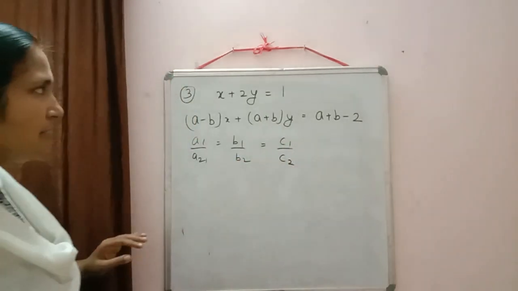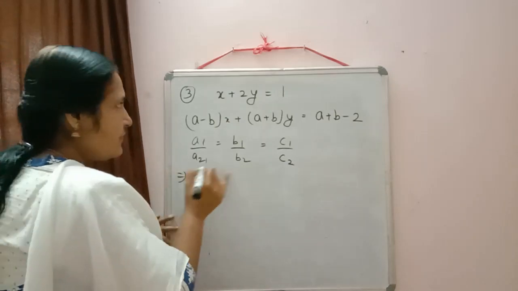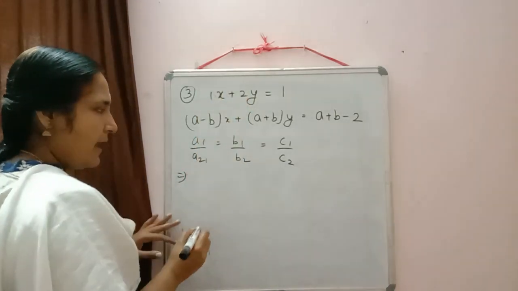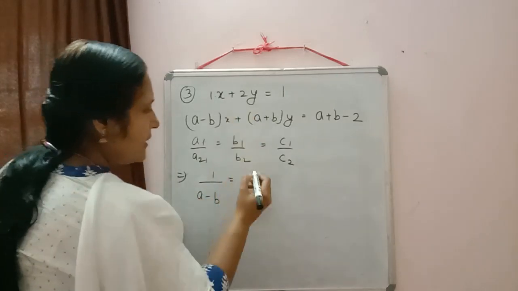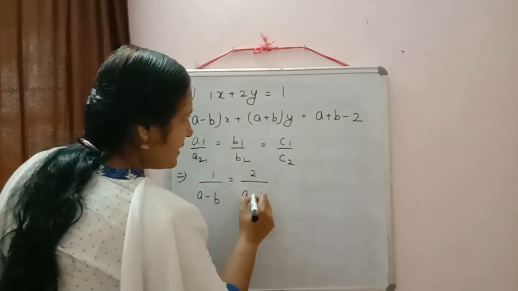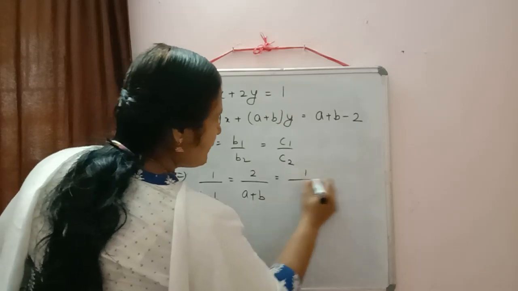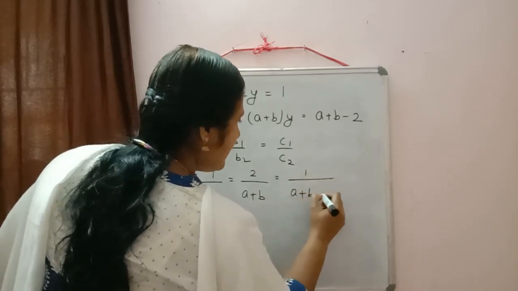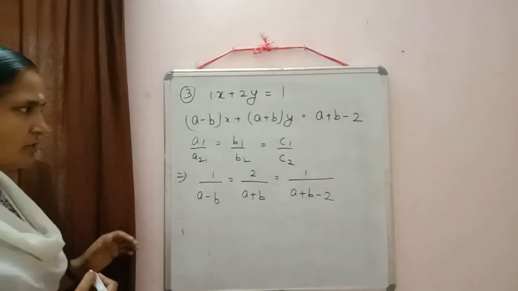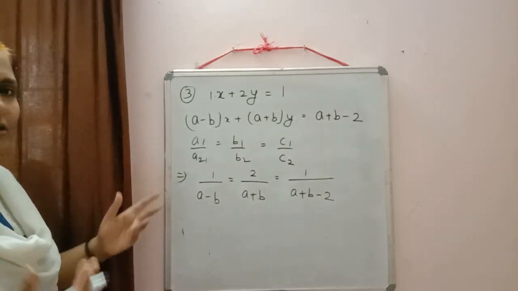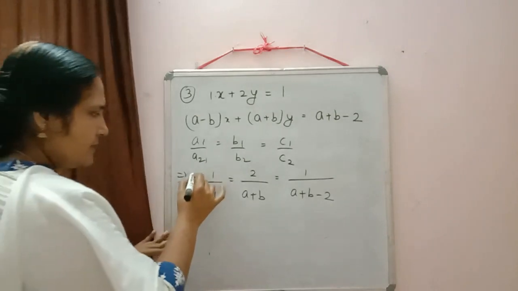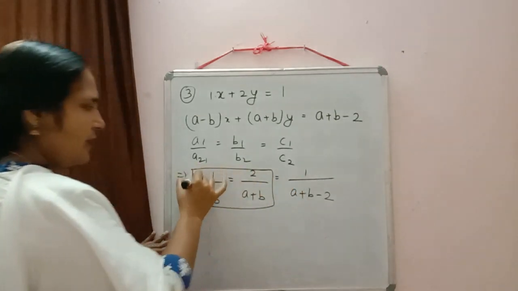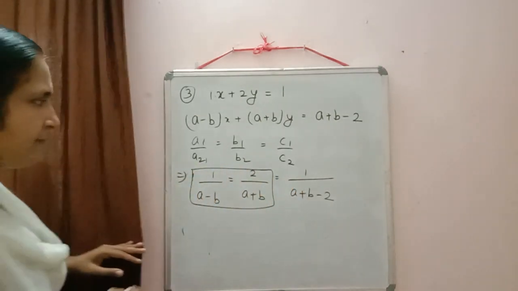Now substitute the values. What is the coefficient of x? If nothing is there, we have 1. So 1 by (a minus b) is equal to 2 by (a plus b) is equal to 1 by (a plus b minus 2). Whatever you equate, your solution will come in terms of a and b only, so we can equate whichever is easy. I am equating first and second.